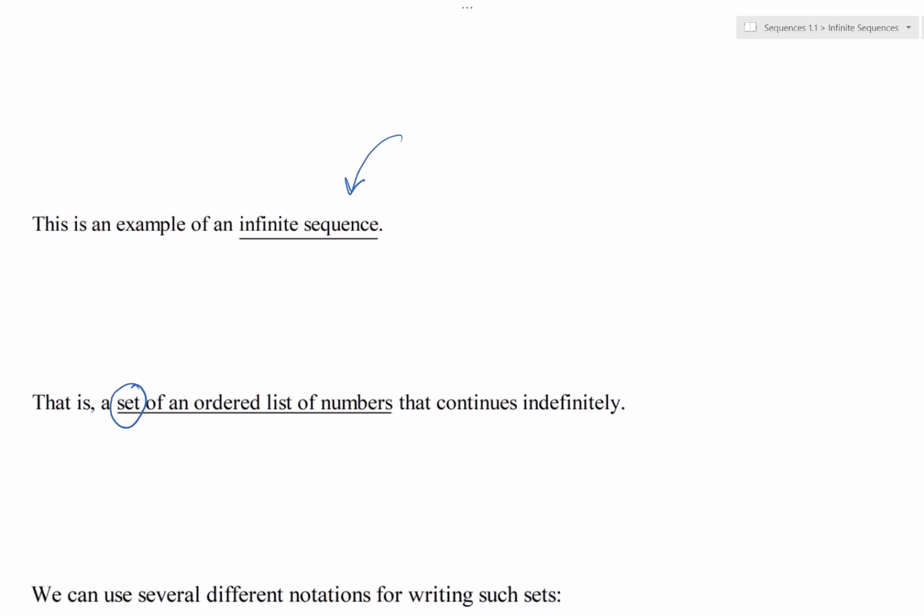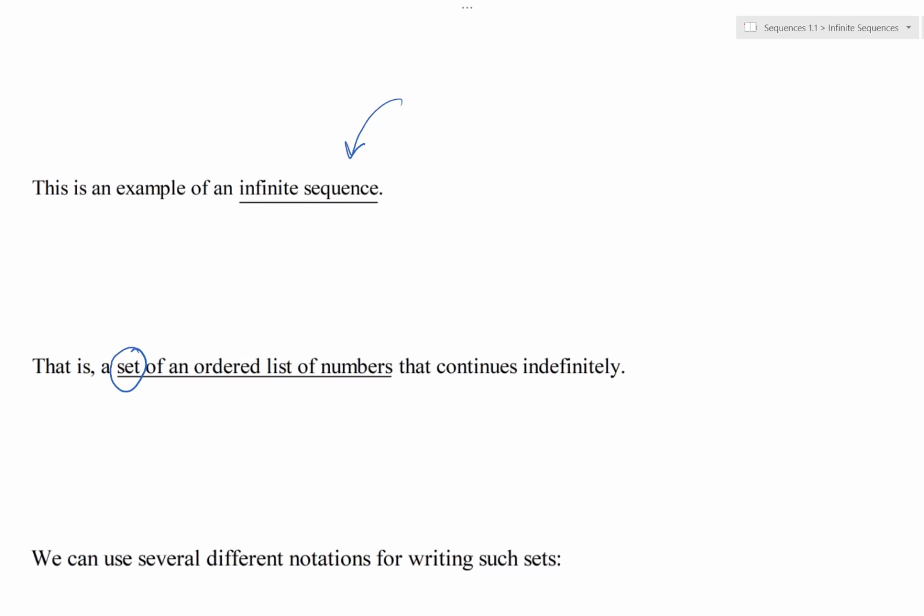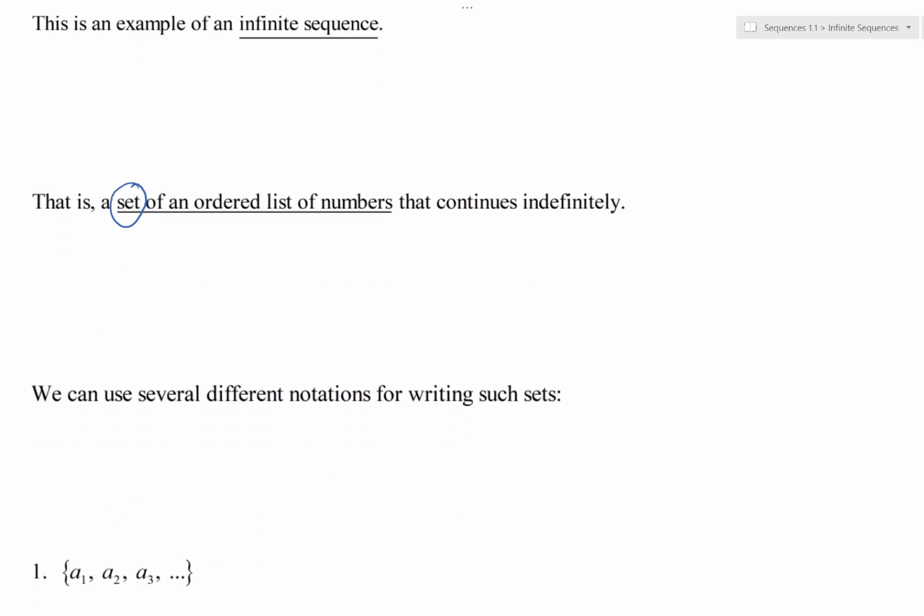And we have several different ways of writing such infinite sets, different notations that we have here. One, consider the way of writing an infinite sequence as follows. This thing I'm boxing in down here. It's this collection A1, A2, A3, A4, A5, and just keep going. That is just listing out the things in the set one by one and keeping track of them. We'll have a little bit more formal definitions of these names inside the set, A1, A2, A3, and so on, below in a little bit.